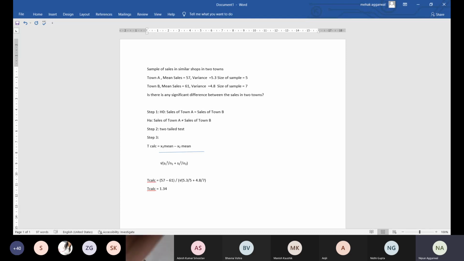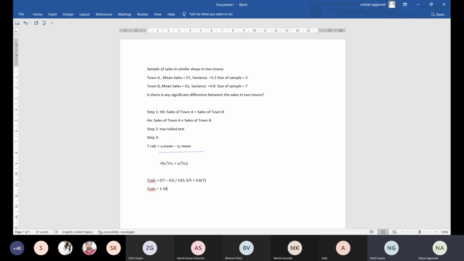Is 1.745 under root. Sir, square, it is 5 plus square. It is not 5 square, and 4.8 plus square.